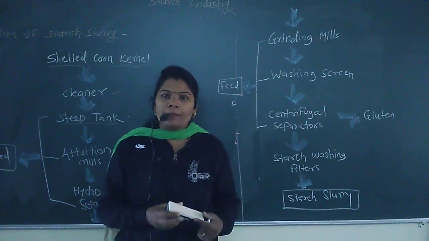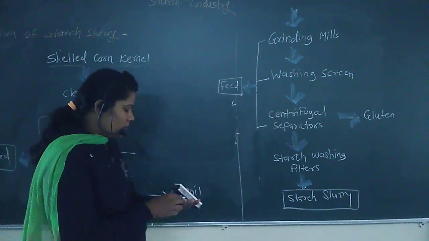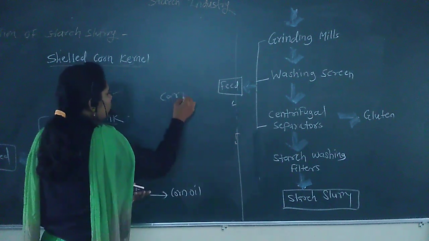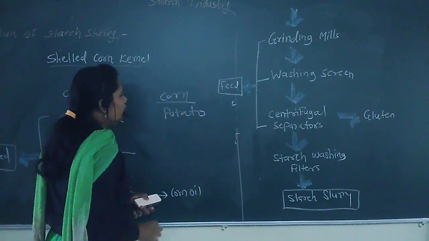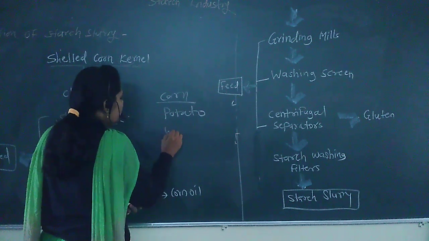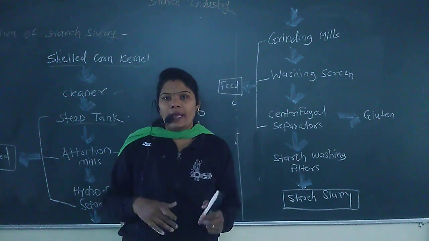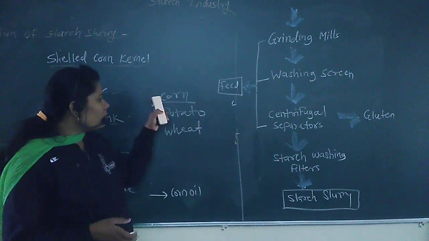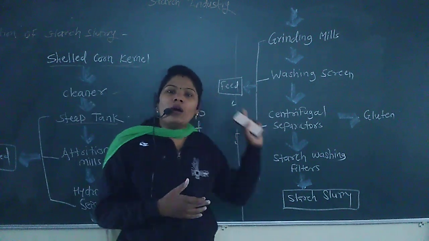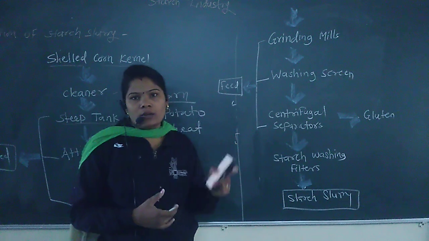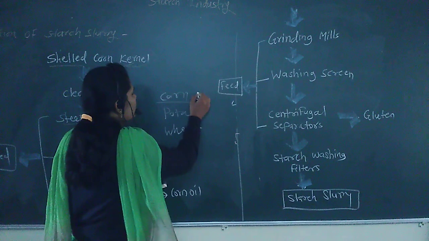Here the starch is made from three varieties. First, the corn. Next, potato. And wheat. That means starch is made from three components: corn, potato and wheat starch. Here we are going to learn all these varieties of starch. Let me start with the first, that is the corn starch.